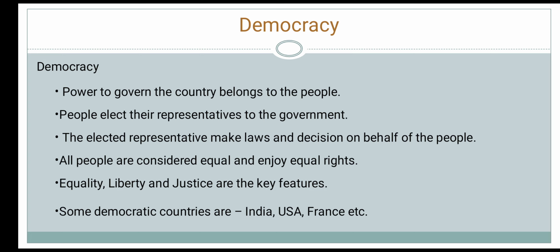All people are considered equal. The law is the same for everyone, and people enjoy many rights, such as the freedom of speech, expression, and religion. Equality, liberty, and justice are the key features of a democratic government. Some examples of these democratic countries are India, USA, and France.